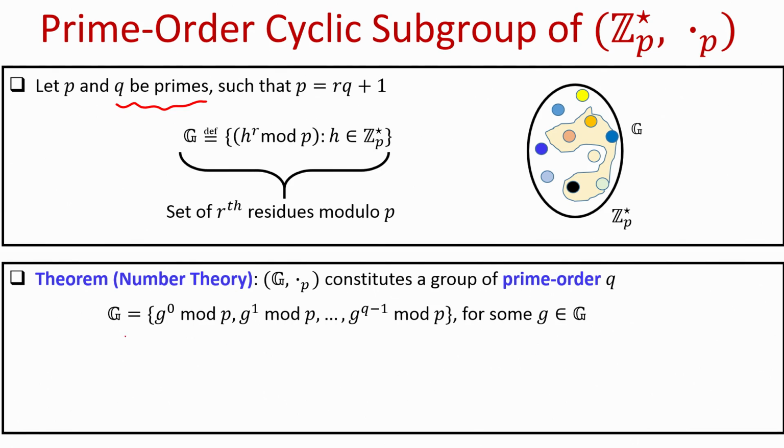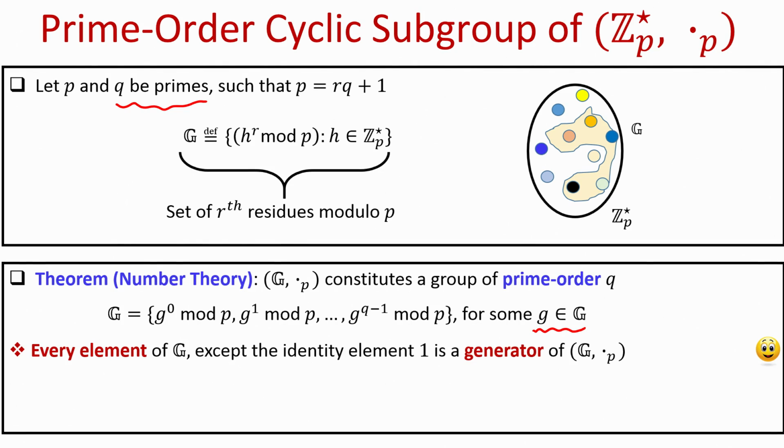Namely, we can prove that the elements in G can be expressed as powers of a generator, where the indices of the power will be in the range 0 to Q minus 1, for some generator little g belonging to the set big G.